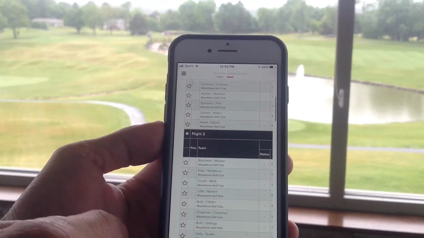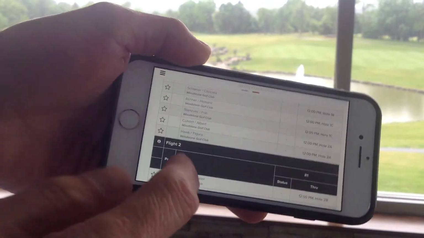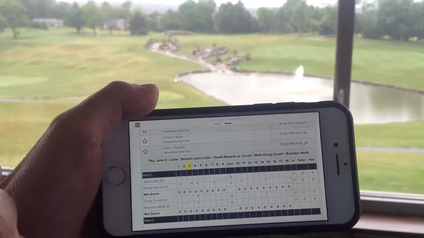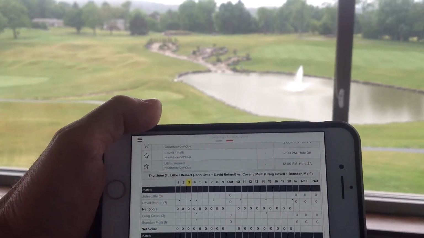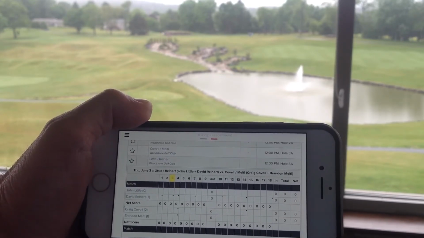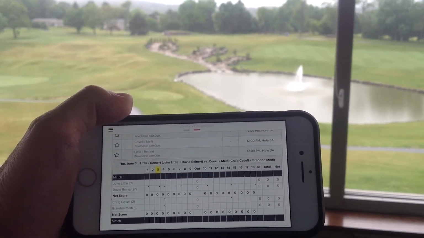Go to your flight, and I'm going to click, let's say, on Little and Reiner. It's going to pull up the match that they currently have, and you can view a scorecard. It will show you the full 18, but take notice of where the yellow highlighted spot is. That means you're playing your match currently on the front 9, and you can put dots on the scorecard where the strokes fall.